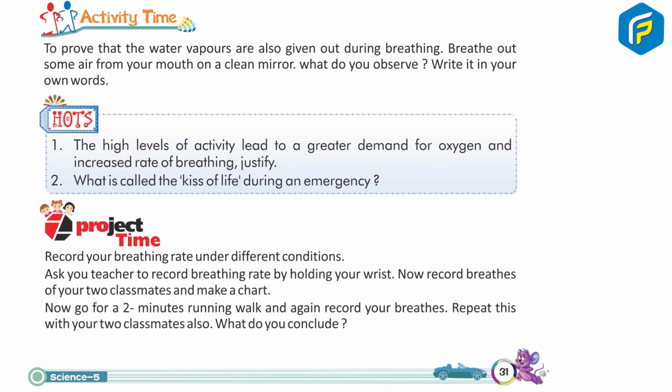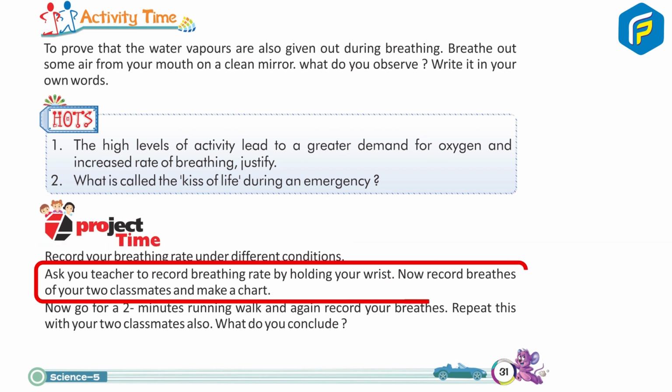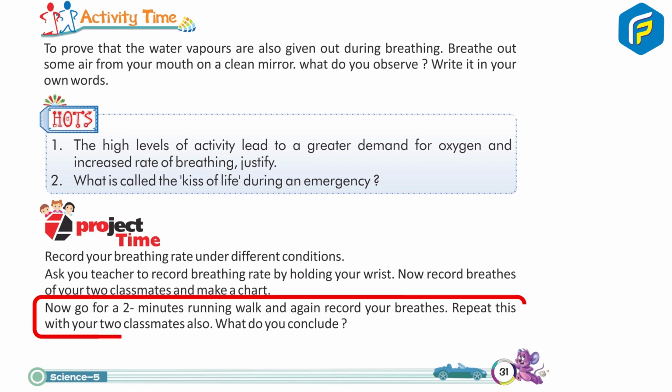Project time. Record your breathing rate under different conditions. Ask your teacher to record your breathing rate while holding your breath. Now record the breaths of your two classmates and make a chart. Now go for a 2 minute running walk and again record your breaths. Repeat this with your two classmates also. What do you conclude?